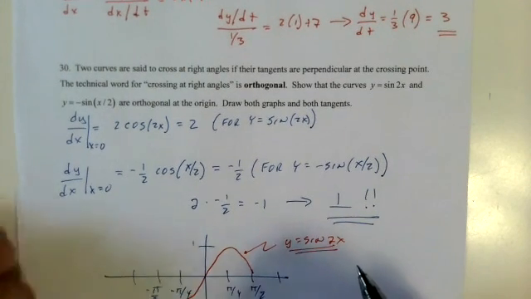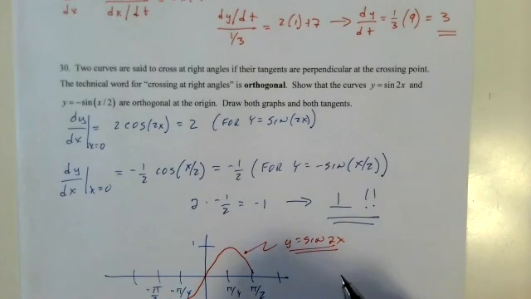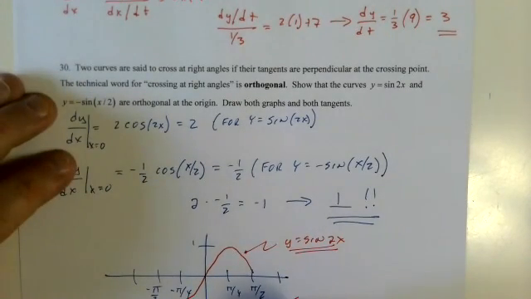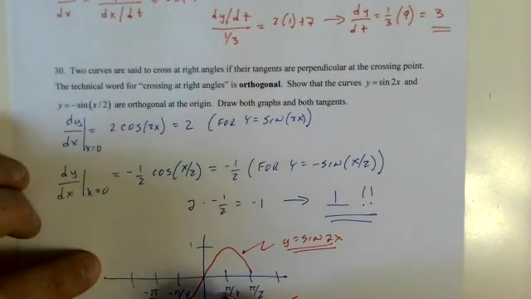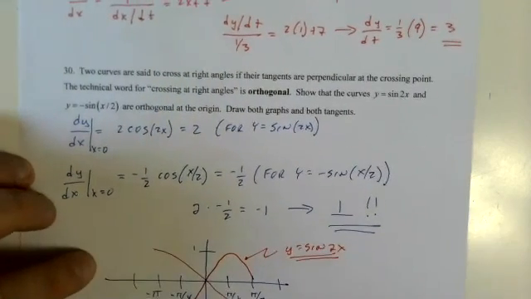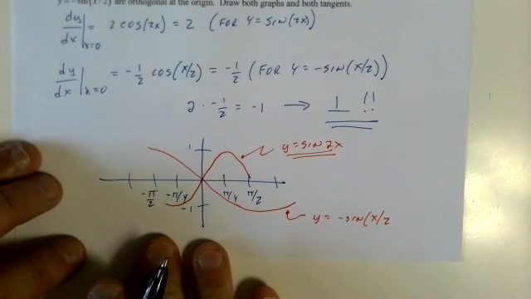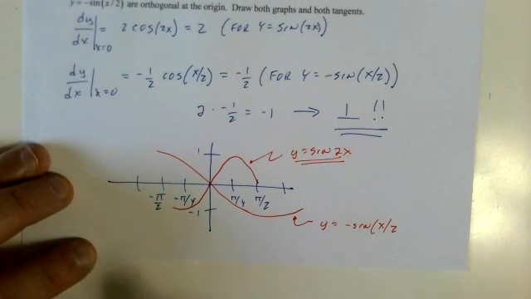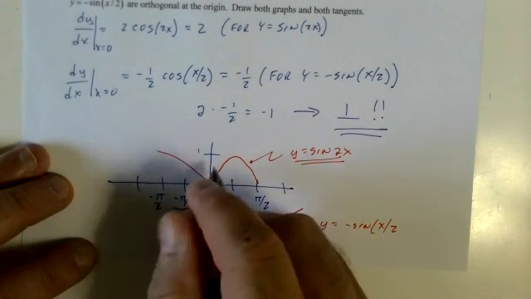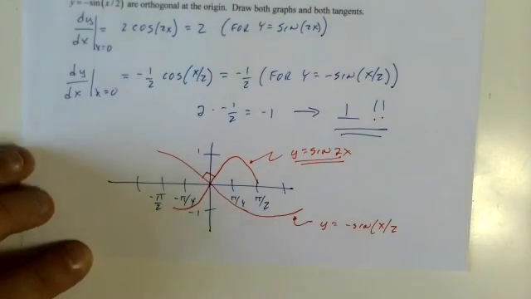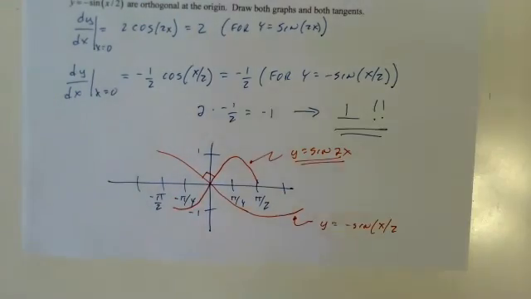And then y equals negative sine of x over 2 is going to look something like this. Just realized I was off screen, sorry. And you can say these are perpendicular to each other. Good luck with that and happy mathing.